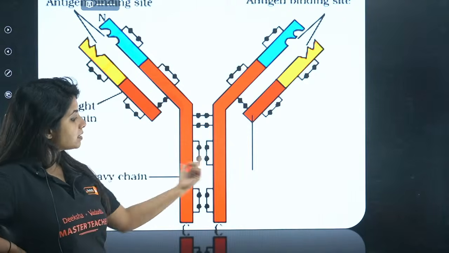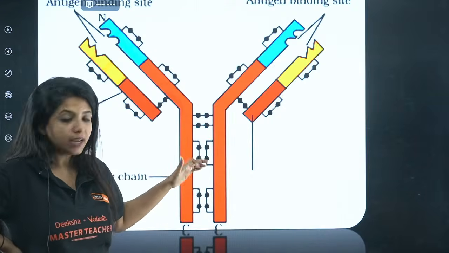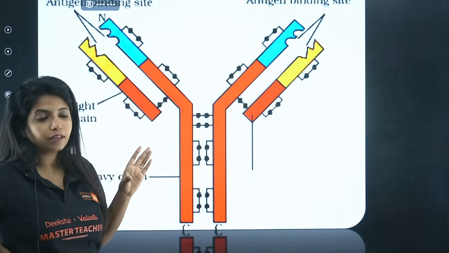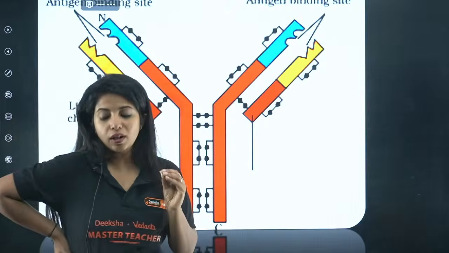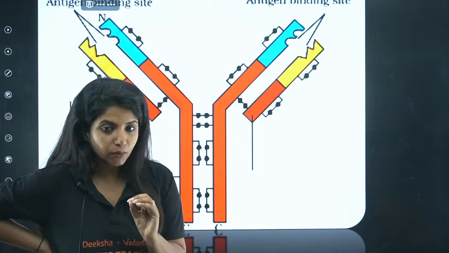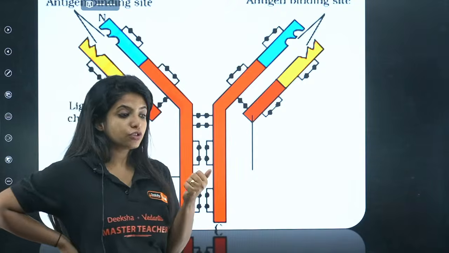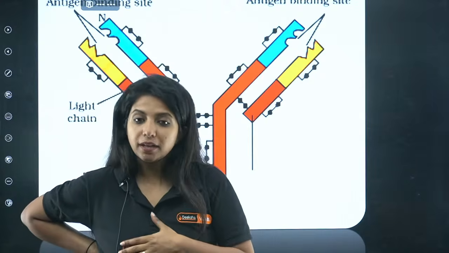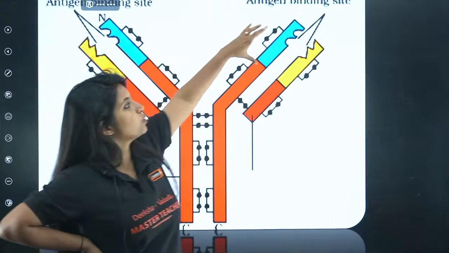Okay, now between these heavy chains, I have multiple sulfide bonds, multiple of them. But between heavy and light chain, I just have one. Now over here, you need to remember one more very important thing. This is the basic structure for all the antibody molecules. But all the antibodies are different, produced differently in terms of the different antigens which are coming inside our body. So this area of all antibodies is going to be different.